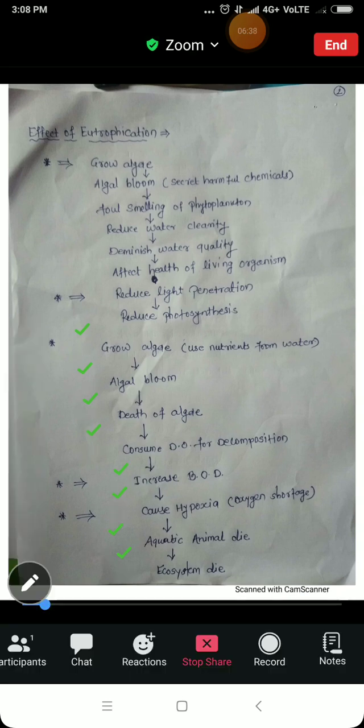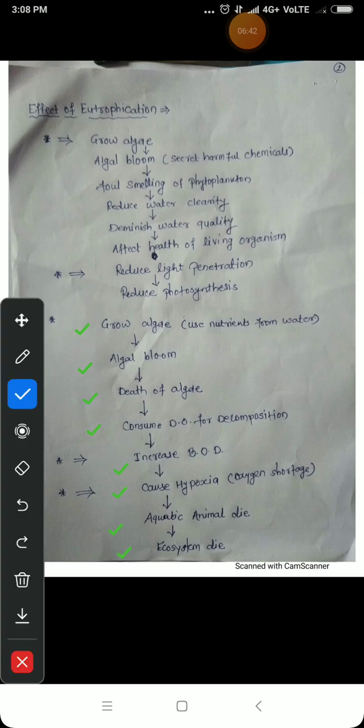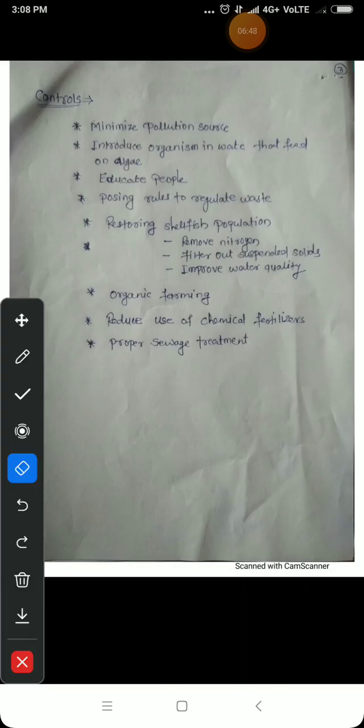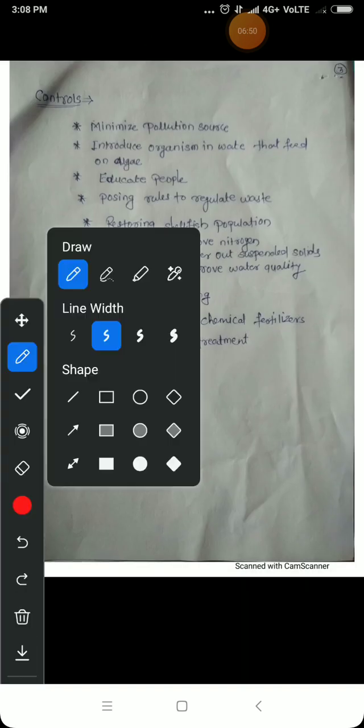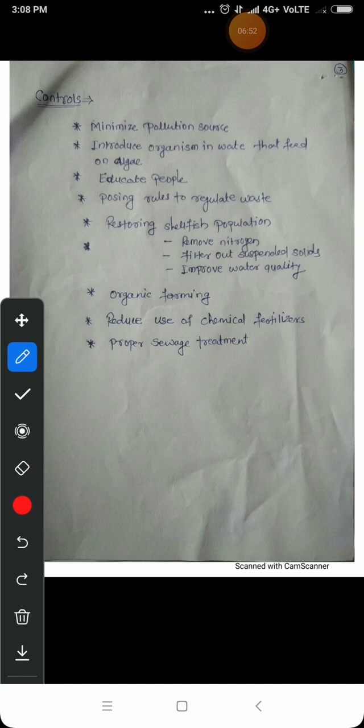Okay, now the next one is how to control eutrophication. What are the control measures of eutrophication? Let us discuss one by one. First of all, minimize the pollution sources. So this is the first thing which we have to do. We have to minimize the pollution.